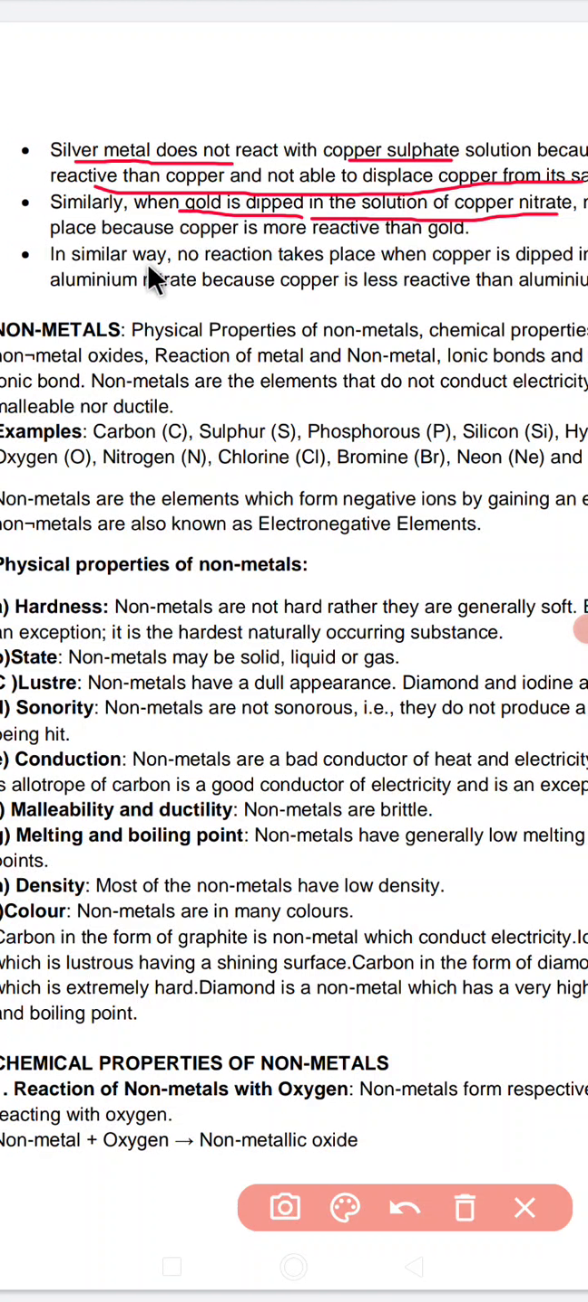In a similar way, no reaction takes place when copper is dipped in aluminium nitrate. Why? Because we know that aluminium is much more reactive. If we put copper, it will be unable to displace it. As copper will be unable to displace it, no reaction will take place, or I can say copper is much less reactive than aluminium. Did you understand this part of the chapter, children?